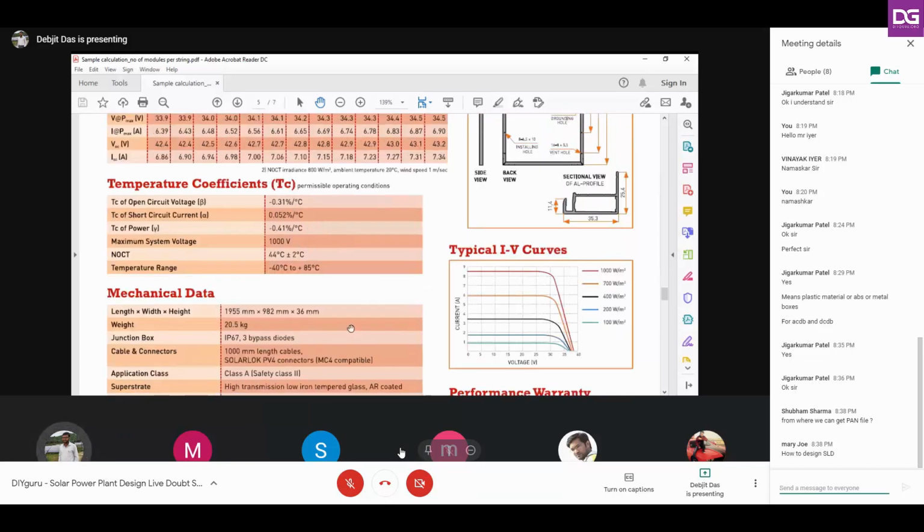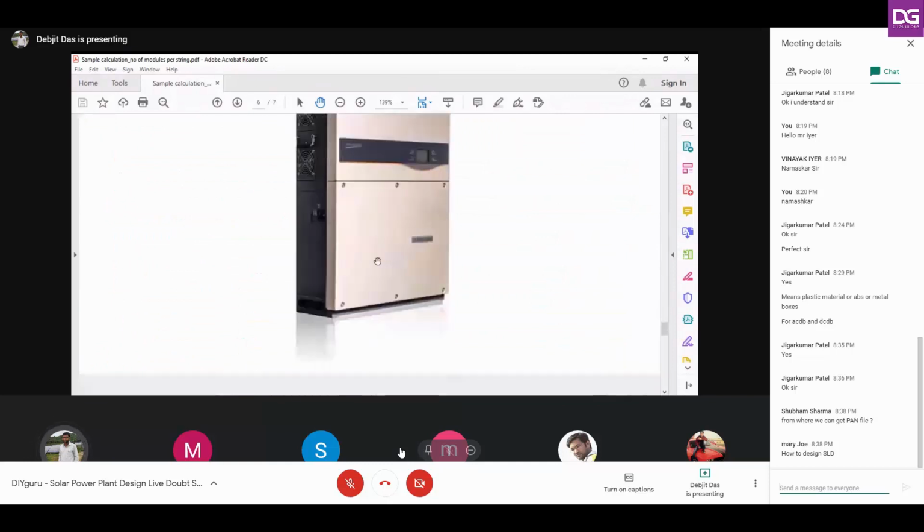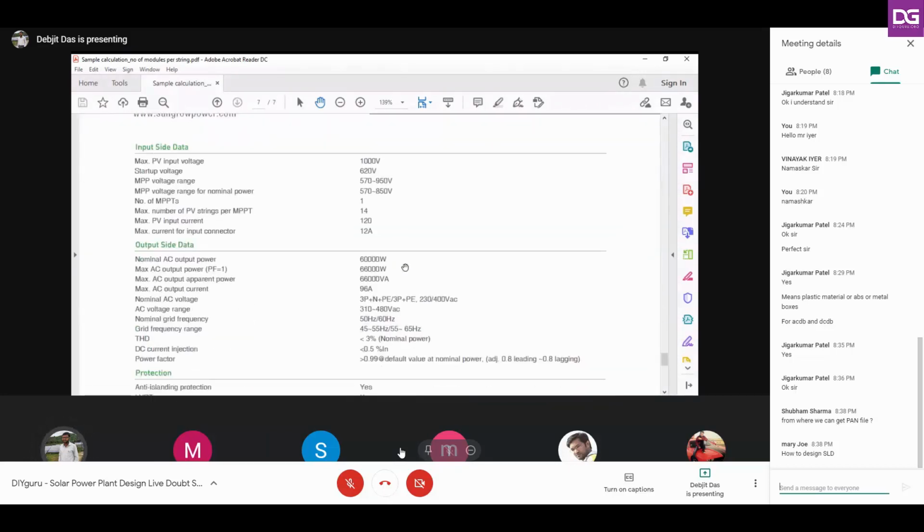Okay, now suppose you have taken one inverter. So I am just scrolling down. I have taken this inverter for example. You see this inverter has some specifications, right? So you see its MPP voltage is from 570 volts to 950 volts. Means this inverter will operate at its maximum or its predominant efficiency when it will receive a voltage of this range, that is 570 volts to 950 volts.